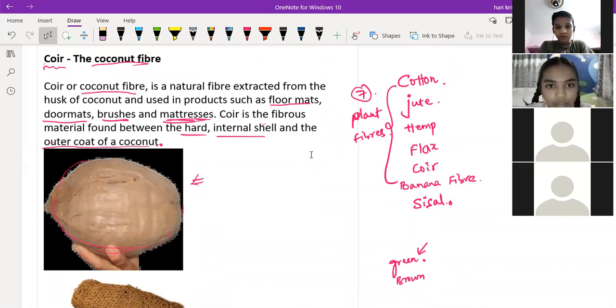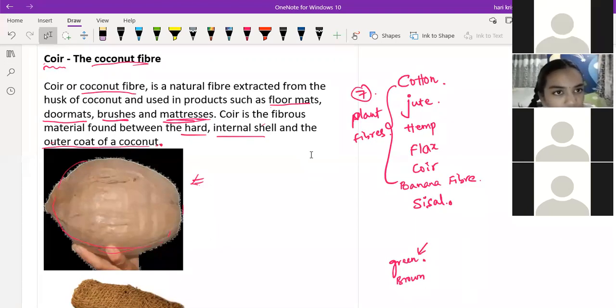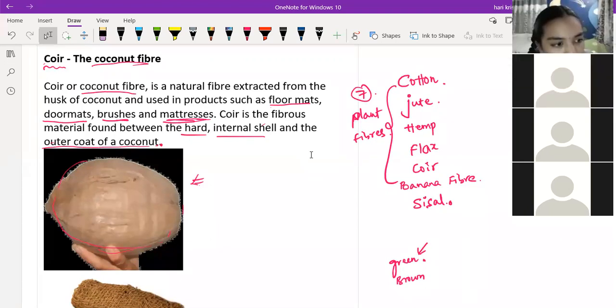It is produced such as floor mats, doormats, brushes, and mattress. And it is used in brown coconut's outer coating shell. That's all. Yes, sir.